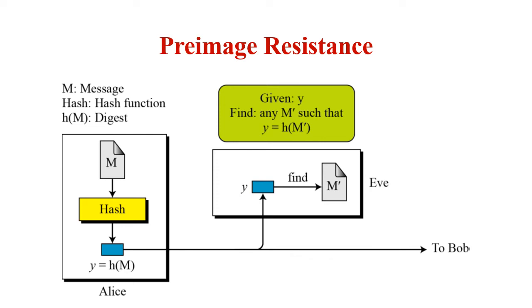If the hash function is not pre-image resistant, then the eavesdropper can intercept the message digest, that is h of m, and then create a message m dash. The eavesdropper can then send m dash to the receiver and pretend that he is sending the original message m.